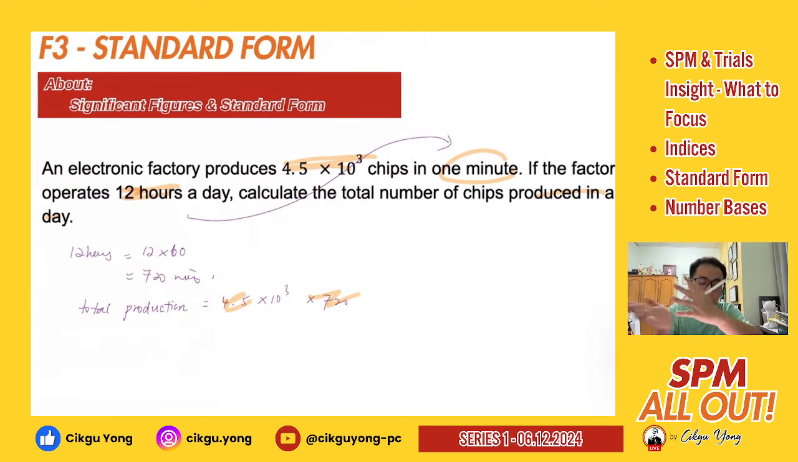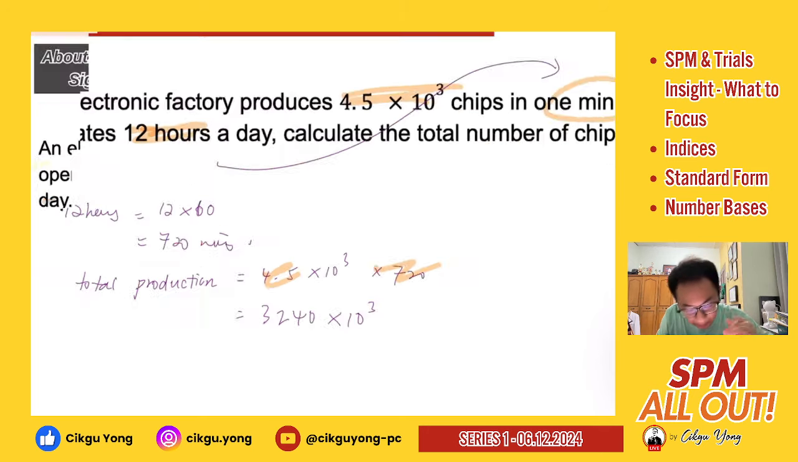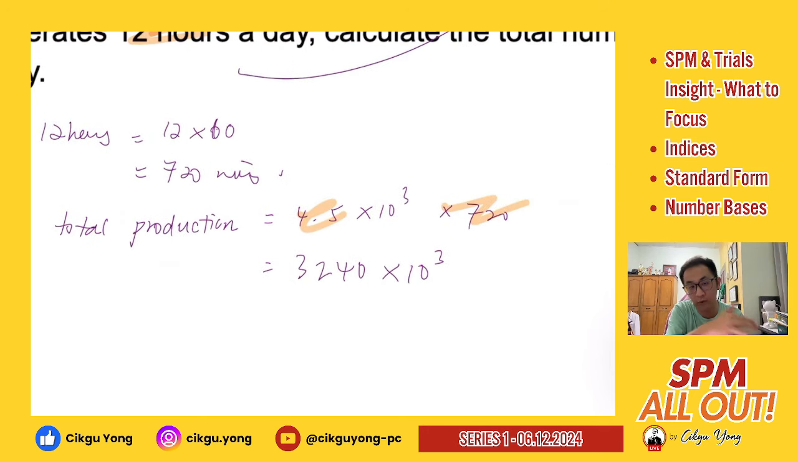You don't need to change your 720 to a standard form first. It's also okay, right? You just use your calculator, 4.5 times 720, which will get you 3240 times 10 to the power of 3. Okay? Then at this moment, only you check again which one to actually shift, right? 3240, you need to shift your decimal because you need to put it in standard form. So 1, 2, 3, you are reducing your power by 3.